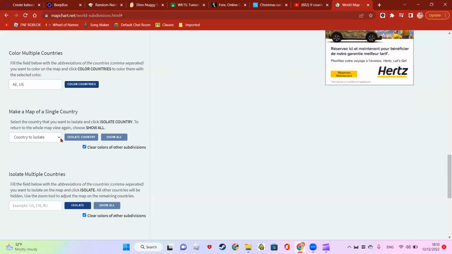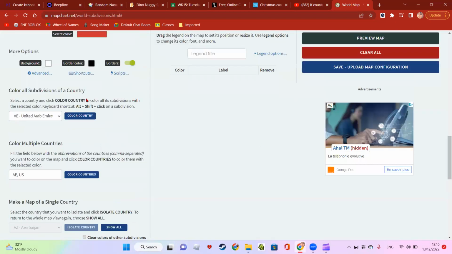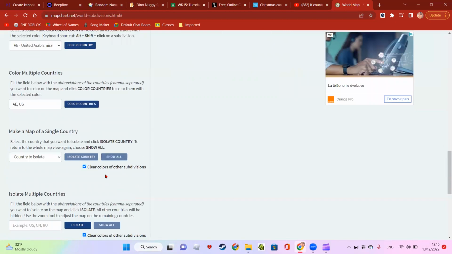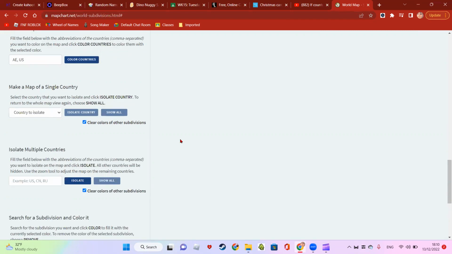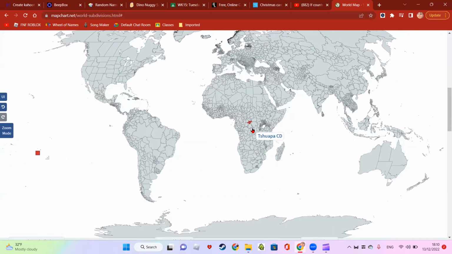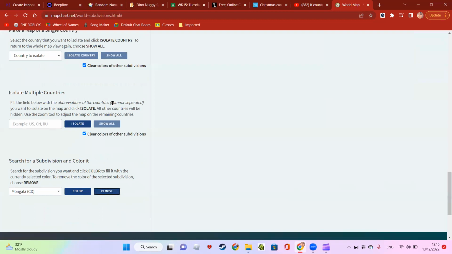And then you can make a map of a single country, so you can isolate a country like Azerbaijan. Now we have a map completely centered on Azerbaijan. That's just an example. Show all. And then you can also isolate multiple countries. And you can search for a subdivision and color it. How about Mongolia? I've colored Mongolia in the DRC. So yeah, I can also isolate multiple countries. So that's cool.